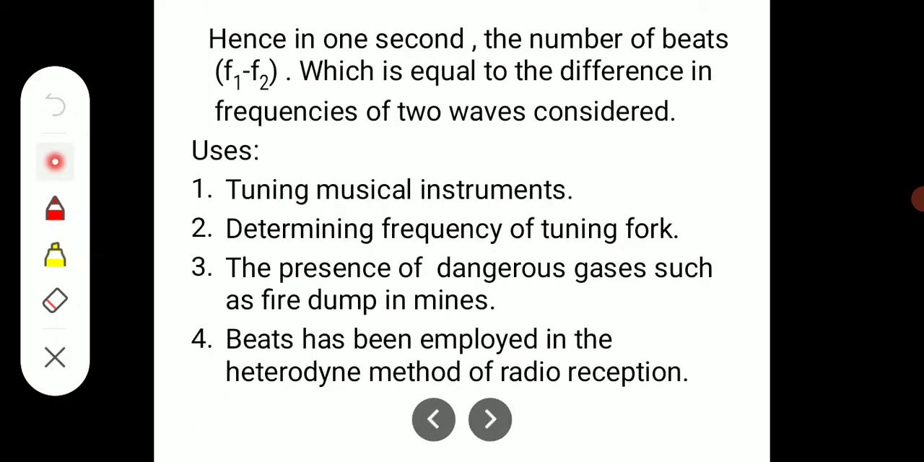Hence, in 1 second the number of beats is f1 minus f2, which is equal to the difference in the frequencies of the two waves considered.